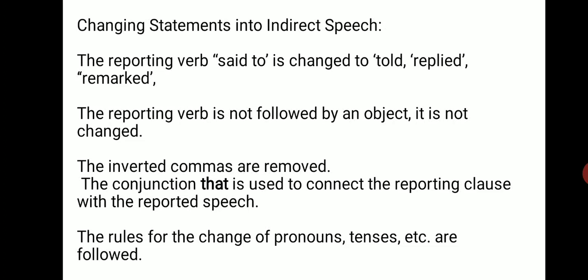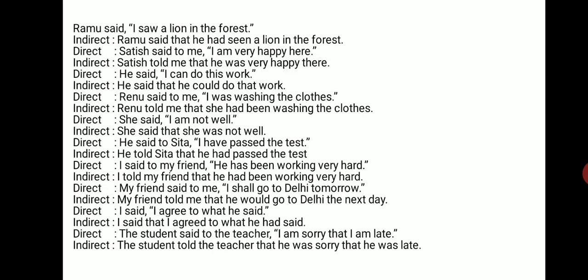Now comes changing statements into indirect speech. The reporting verb said to is changed into told, replied or remarked. If the reporting verb is not followed by an object, it is not changed. The inverted commas are removed. Conjunction that is used to connect reporting clause with reported speech. The rules for change of pronoun, tenses, etc. are followed. These are certain examples.